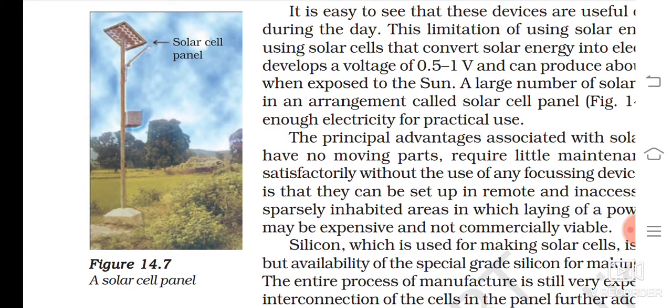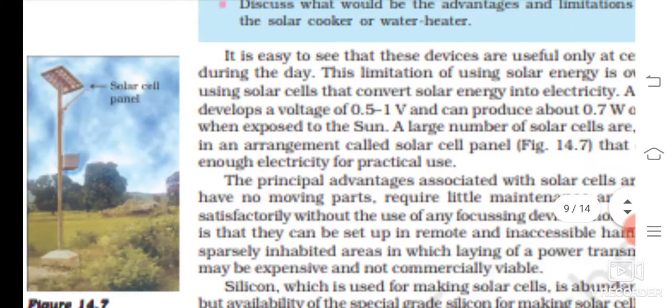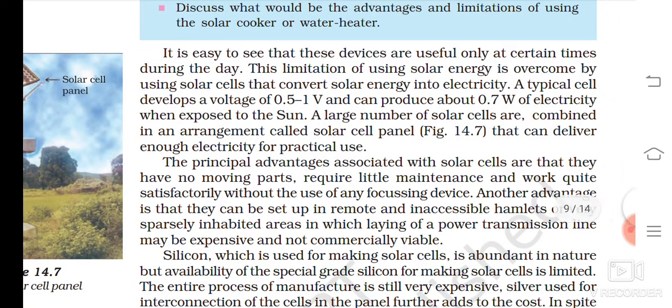Solar cell panels. Many in the fields you can see solar cell panels. It is easy to see that these devices are useful only at certain times during the day. This limitation of using solar energy is overcome by using solar cells that convert solar energy into electricity. A typical cell develops a voltage, please underline, 0.5 to 1 volt, and can produce about 0.7 watt of electricity when exposed to the sun.